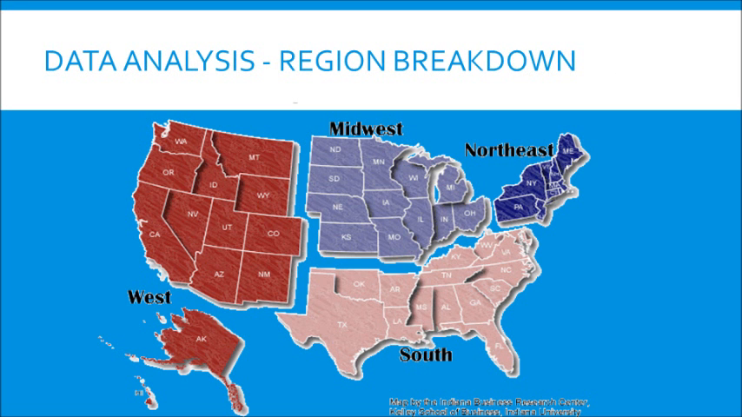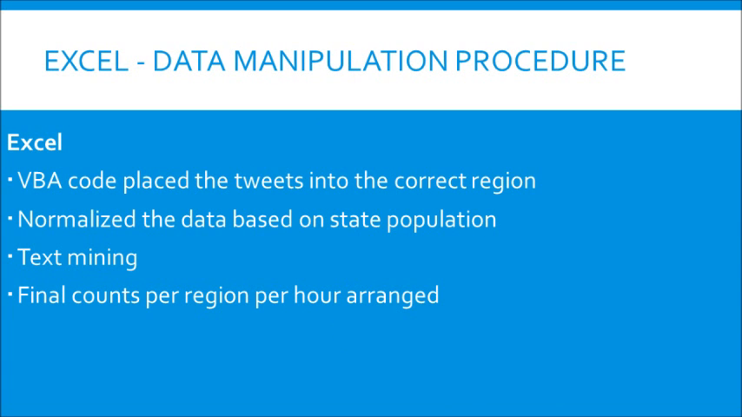This is the graph that we used for our region breakdown in our Twitter project, and this is also the current graph that the CDC uses for a region breakdown in their disease control. The team used the VBA code in order to search for each tweet's location and assigned it to the correct region that you saw on the map in the previous slide. We also normalized the data based on population. The normalization was done with frequencies in an attempt to prevent densely populated states, for example California, New York, and other highly populated states, from outweighing the lesser populated states.